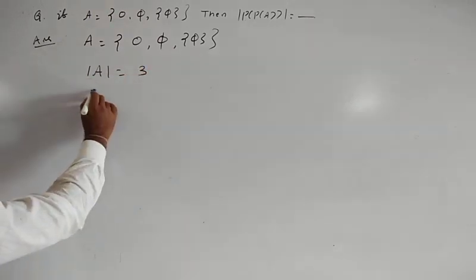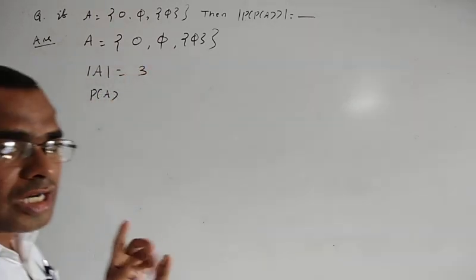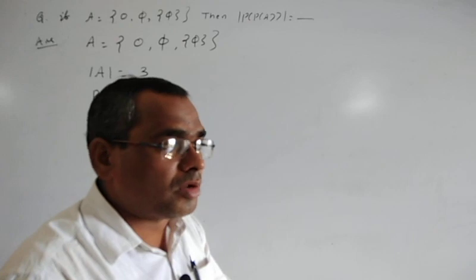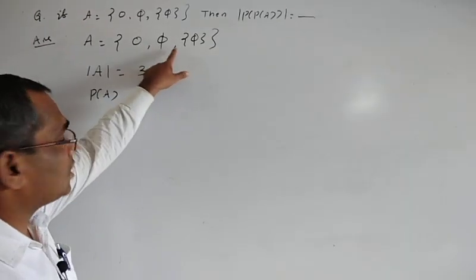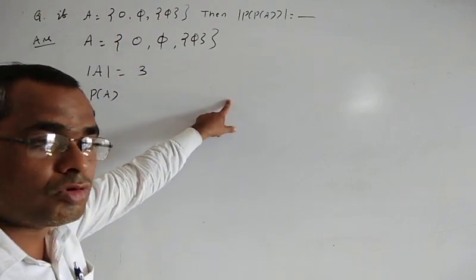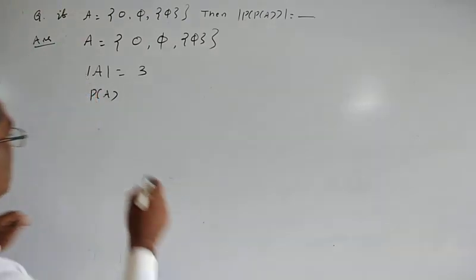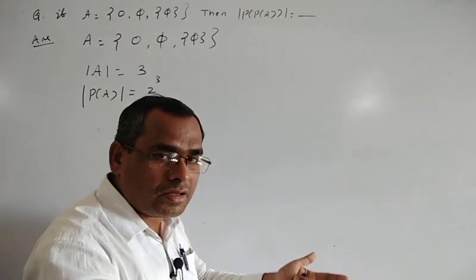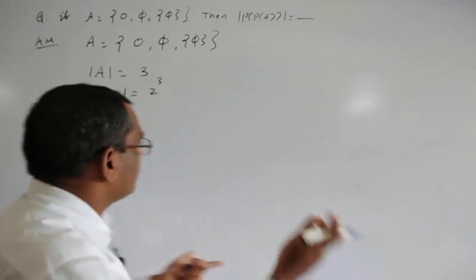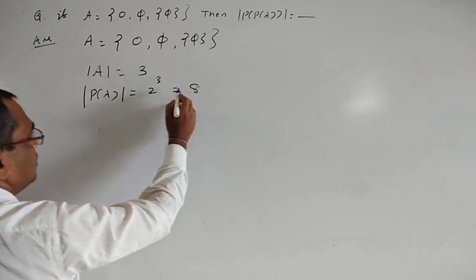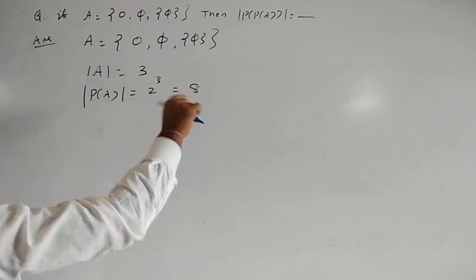So what will be the power set? Here you do not write P of A. What will be its cardinality, meaning the number of elements of the power set? That will be the number of subsets. So clearly here there are three elements. That means the number of subsets of A is equal to 2 to the power 3, which is equal to 8. That means P of A cardinality is equal to 2 to the power 3, because mod P of A is equal to 2 to the power n, where mod A is equal to n. So here mod A is equal to 3, that means mod P of A is equal to 2 cubed, which is equal to 8.